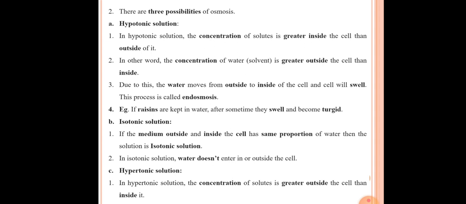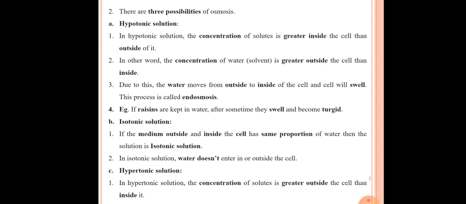If water is found in large quantity in the outside medium, then water starts to move from the outside medium to inside the cell, that is, inside the raisin. The wall of the raisin acts as a semi-permeable membrane. That's why this movement of water occurs from the outside medium to the inside medium. That's why the raisin starts to swell and becomes turgid.